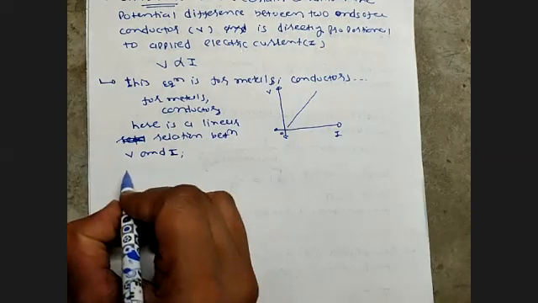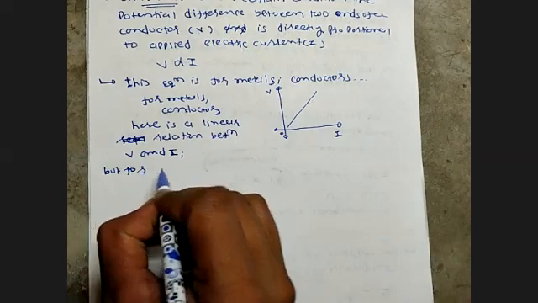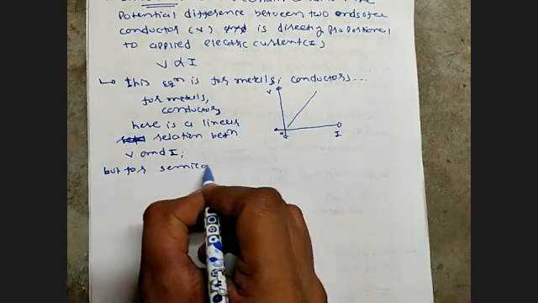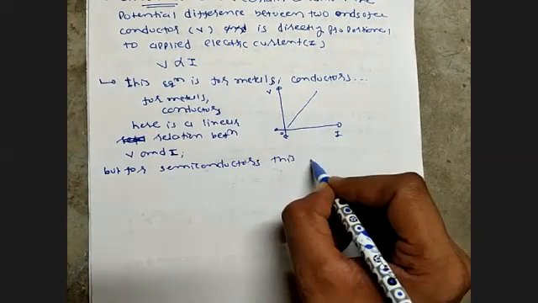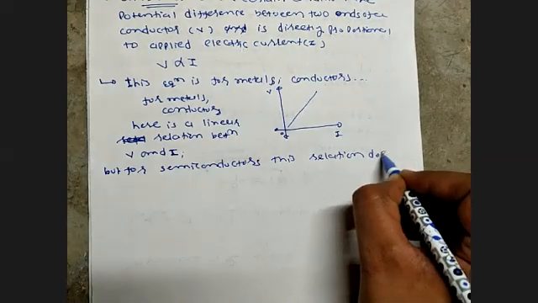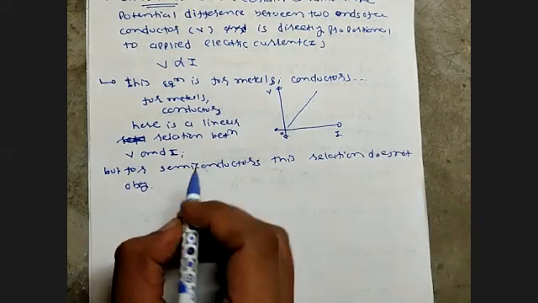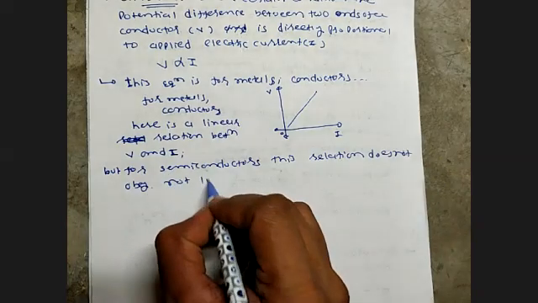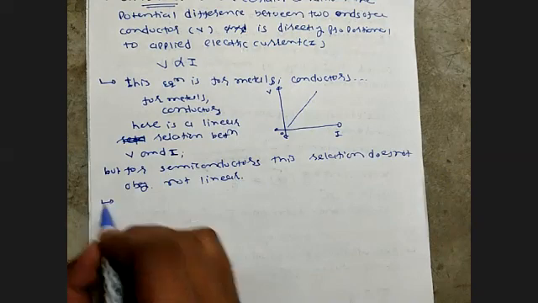But for semiconductors, this relation does not obey. It is not linear. It is a non-linear type. How is that?